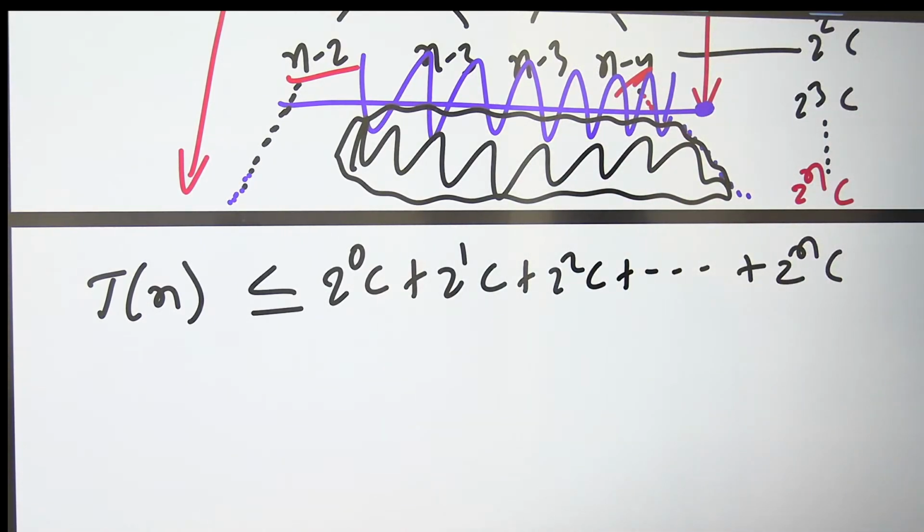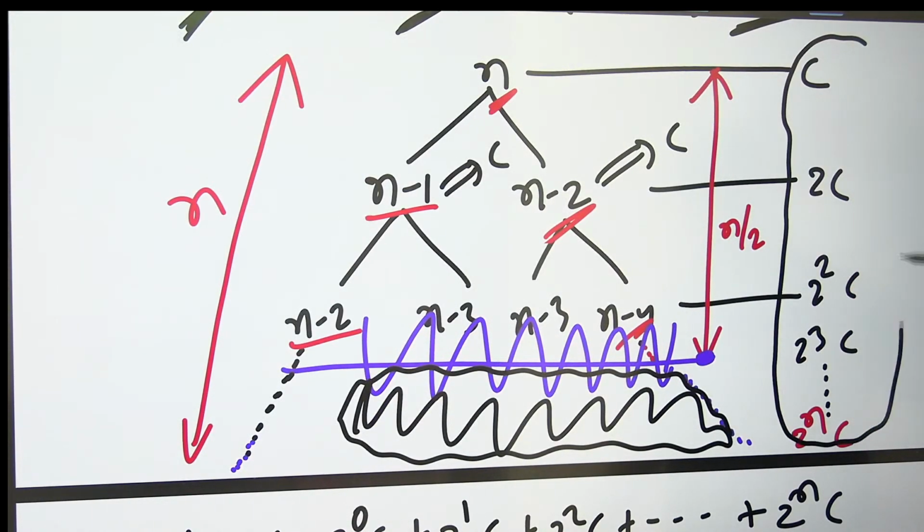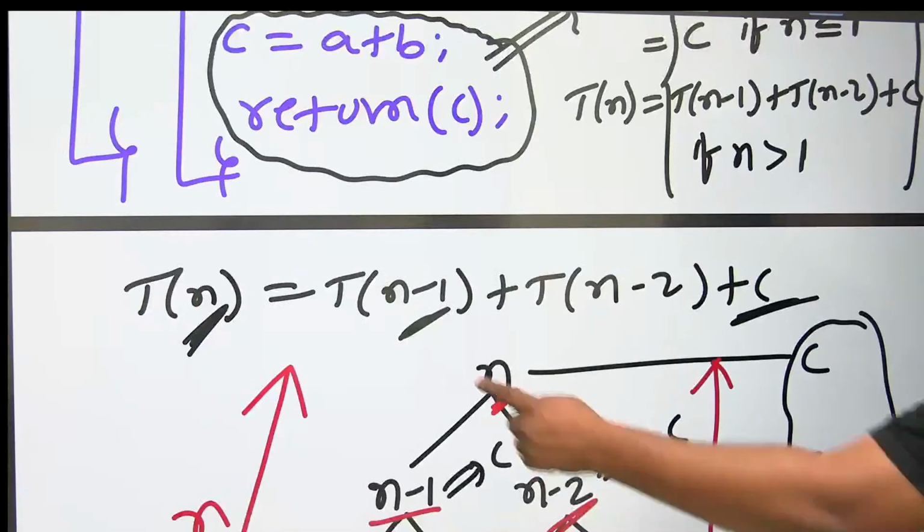Some people are asking, sir, how can you say the right is more? By adding all, you will get more than T(n). The actual answer is T(n).